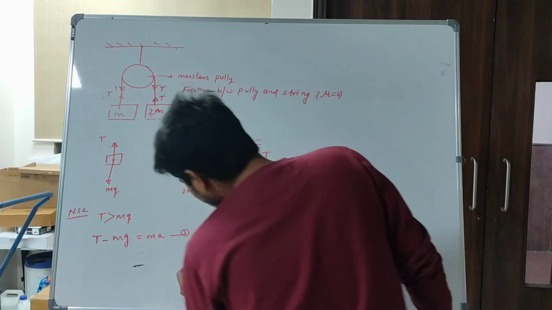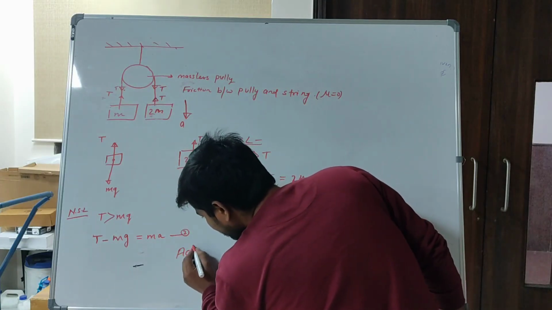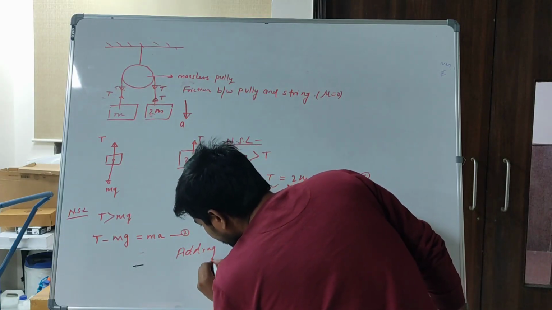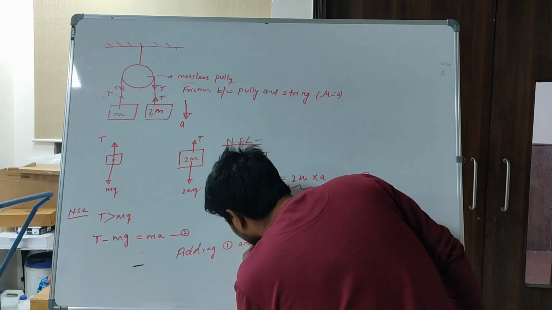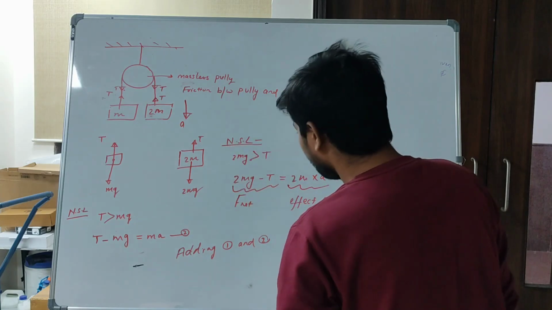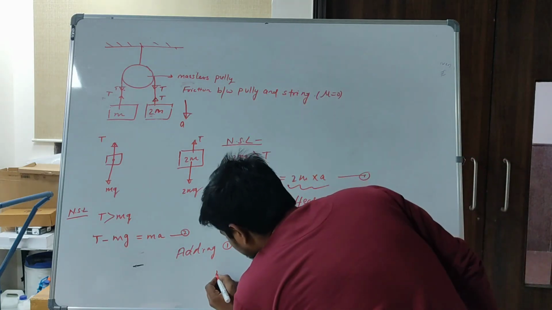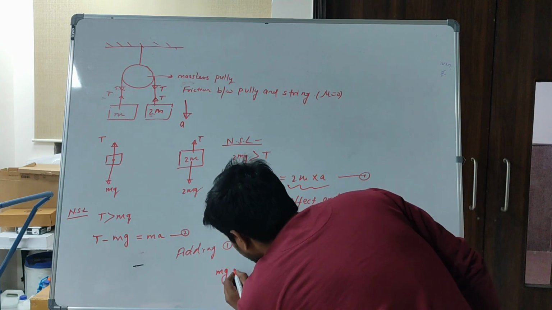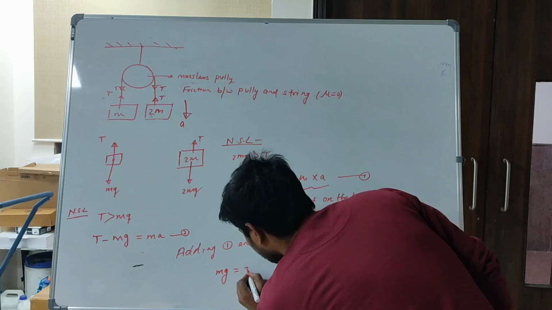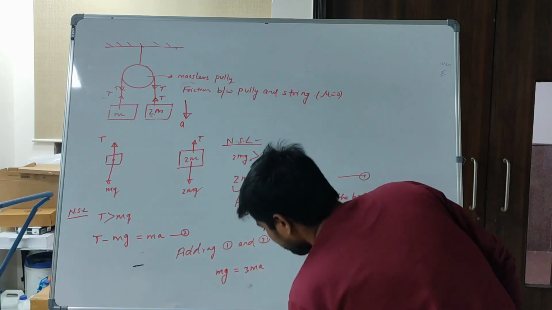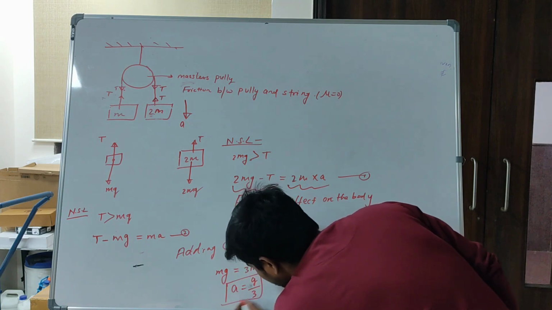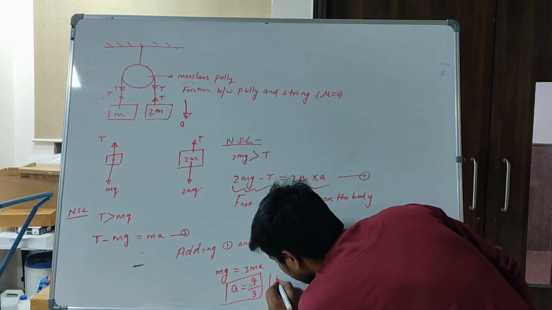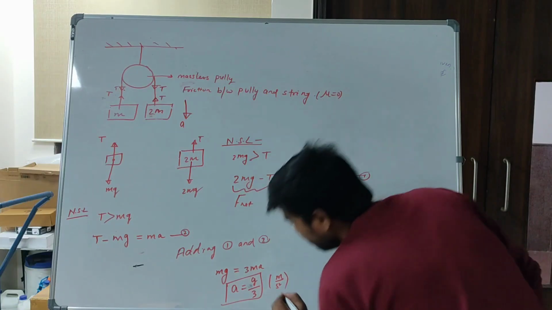If we add equation 1 and equation 2, we get mg equals 3ma. The acceleration of the body equals g by 3. The unit is meter per second squared.